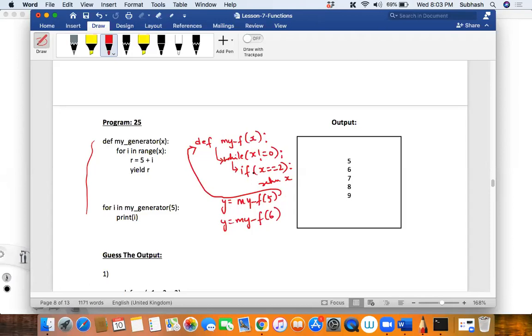So then what happens? Then it will check whether it is equal to 2. Is it equal to 2? No. So will it enter into this if condition? No. Then what will happen? Sir, it will not enter. Then y equal to f of 6, function 6. Again, the while loop will continue, no?